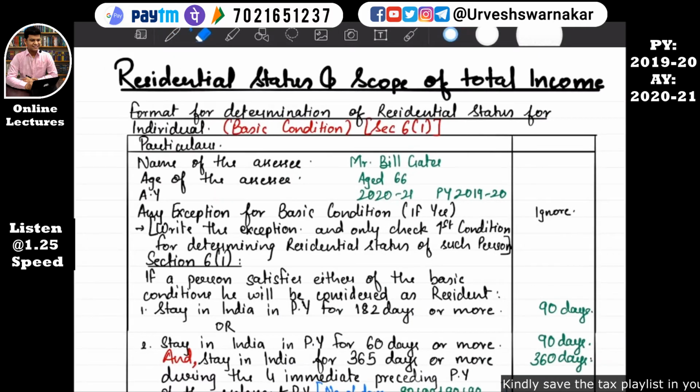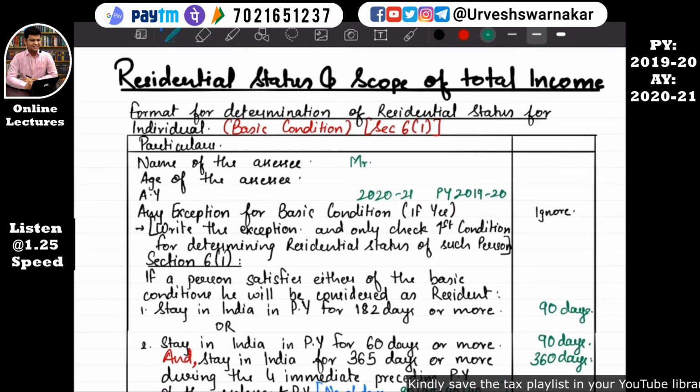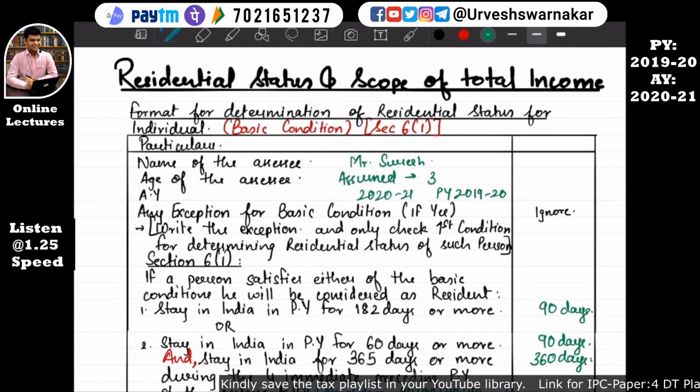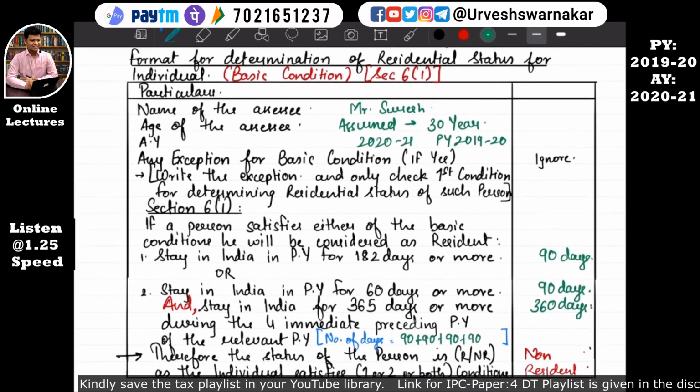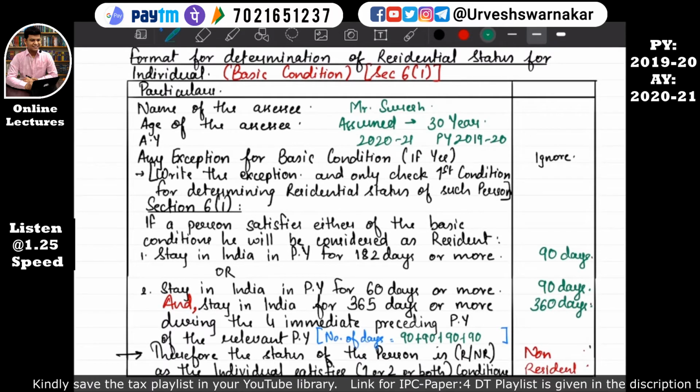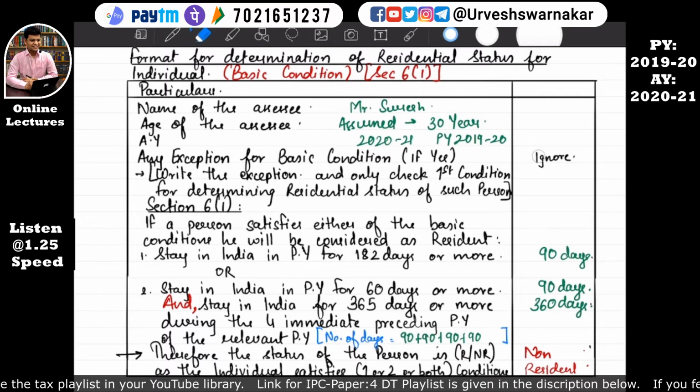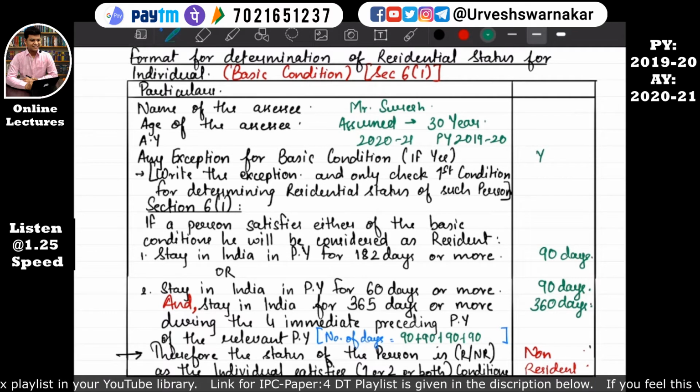Here we'll write Mr. Suresh. I have not given the age, so we'll write the age over here. Let's assume the age is say 30 years. Assessment year 2021 only, previous year 2019-20. So what does our format say? Are there any exceptions for the basic condition? If yes, we'll write yes over here, and then we'll write the exception.